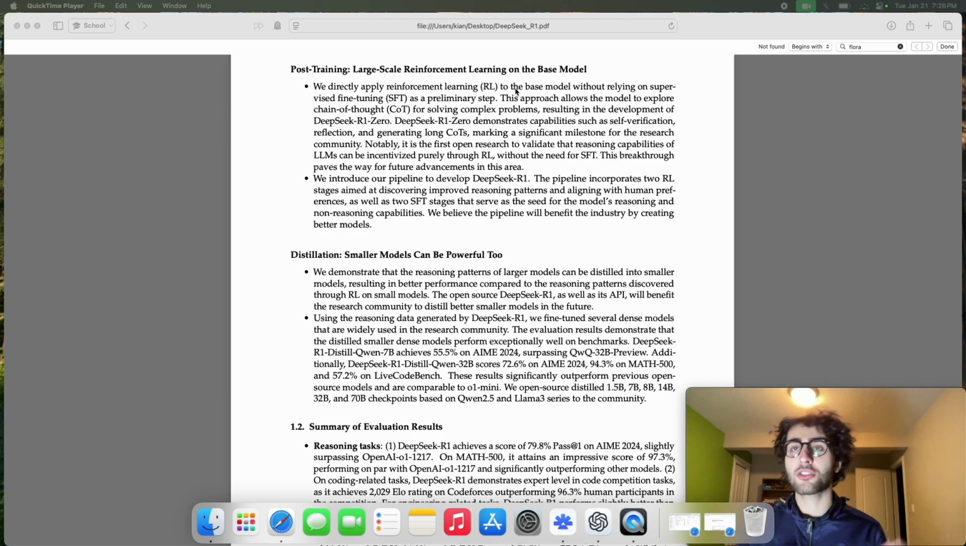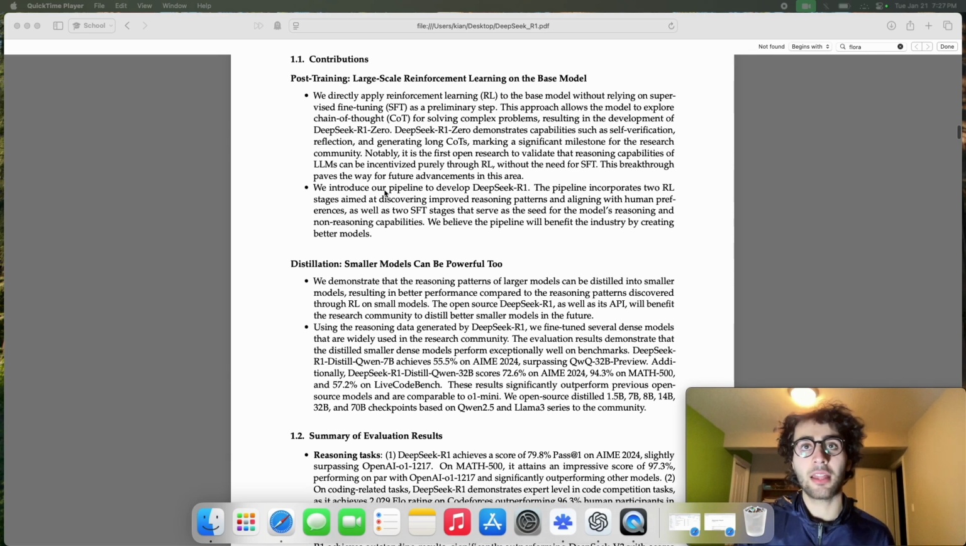They're also, once again, the first open research initiative to validate whether we can completely replace supervised fine-tuning with RL and still achieve reasoning capabilities. In the words of the authors, this breakthrough paves the way for future advancements in this area, and I do not doubt it whatsoever. This is extremely significant work.